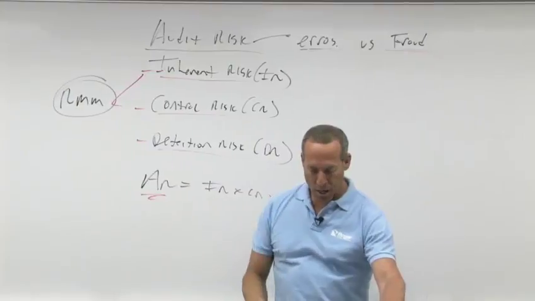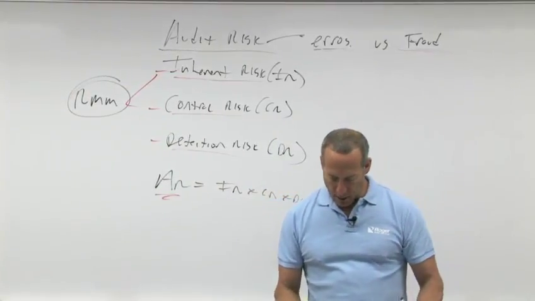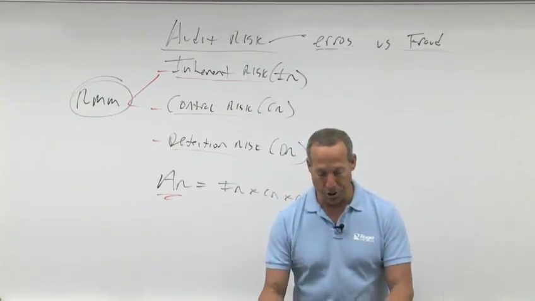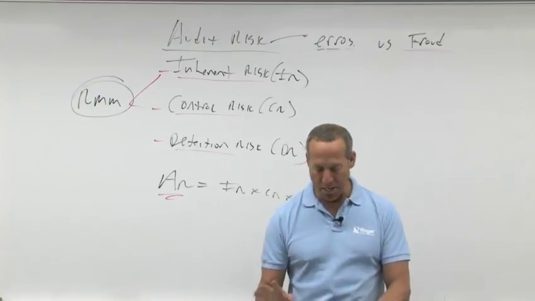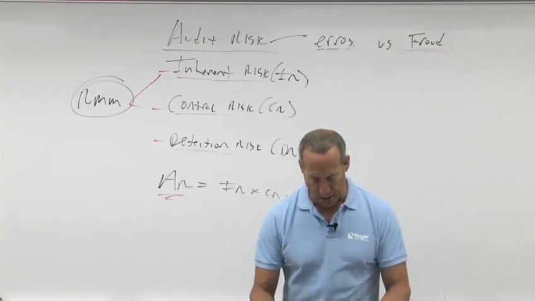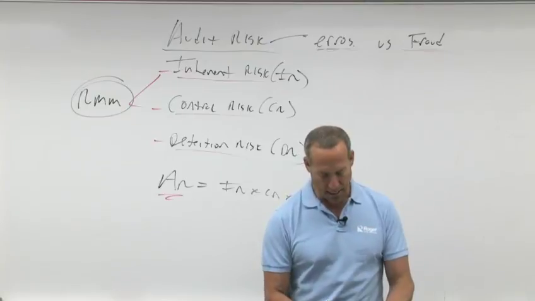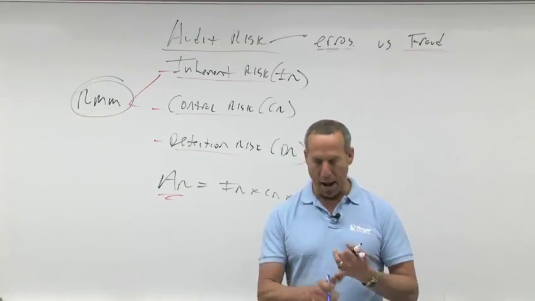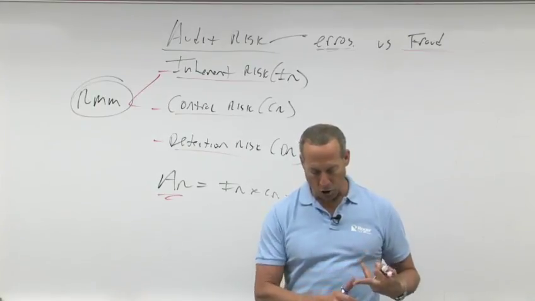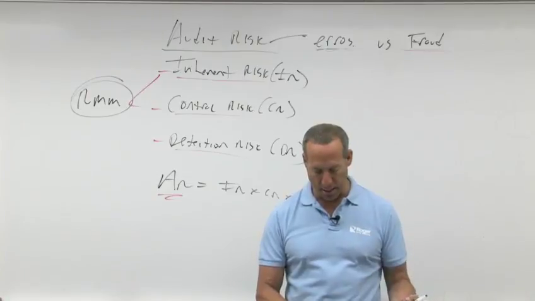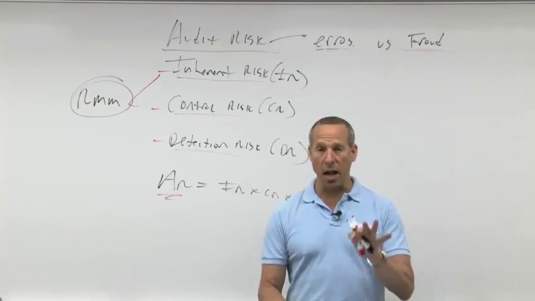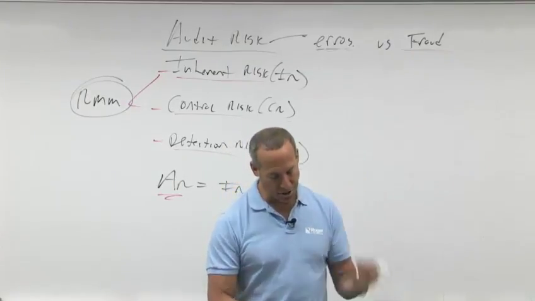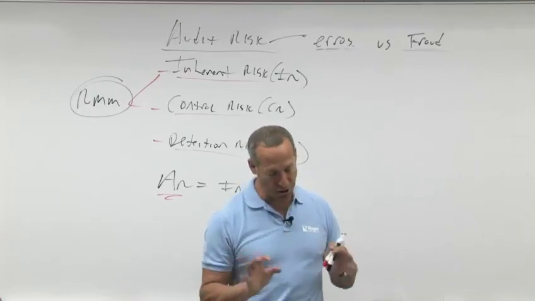Let's look at the definition. It says, it is the risk that relevant assertions related to the account balances, classes of transactions, or disclosures contain misstatements that could be material to the financial statements when aggregated with other misstatements. It consists of IR and CR. All right, so it's the risk that relevant assertions related to balances, transactions, and also disclosures contain misstatements that can be material to the statements. So what that means is, and I'm going to break that down in detail, I'm going to define for you what account balances, transactions, disclosures are. We'll deal with that even more when I teach you substantive testing.